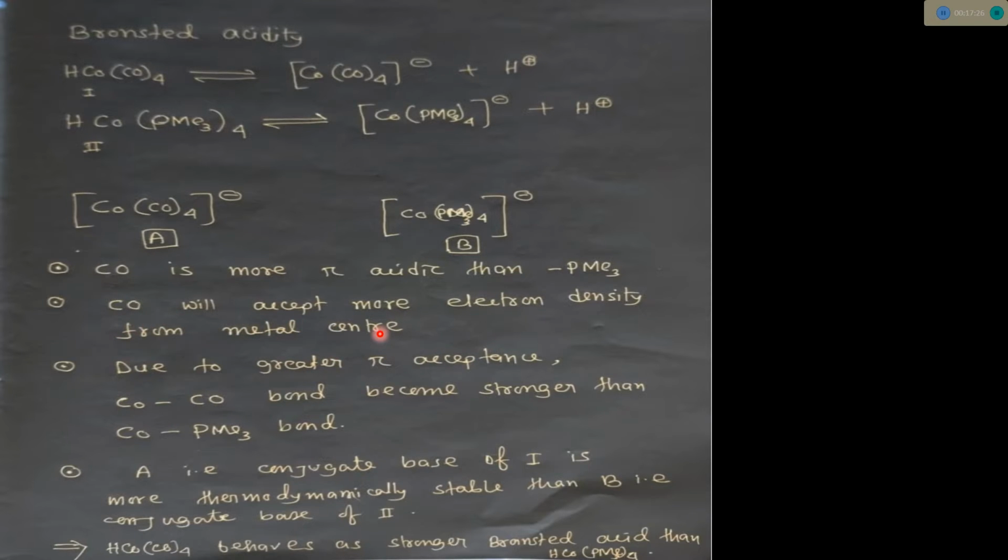Just like the previous case, the more the ligand is a pi acceptor or pi acidic, the more electron density it attracts toward itself from the metal center.